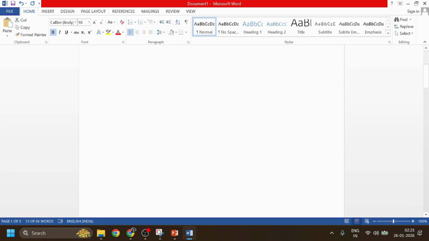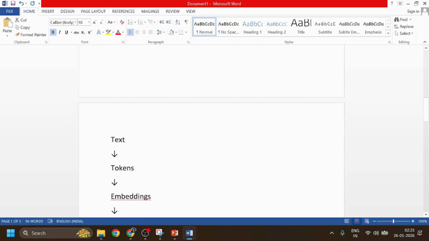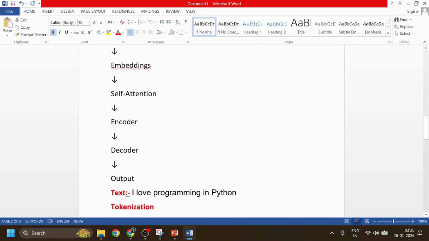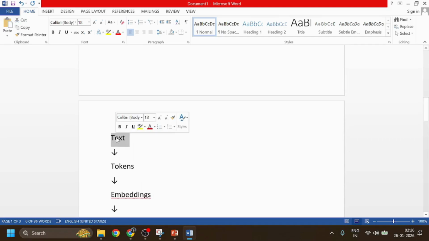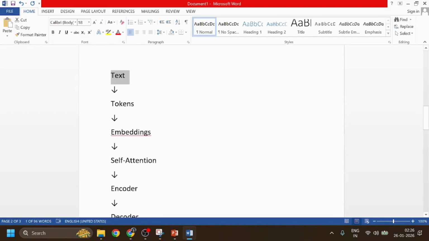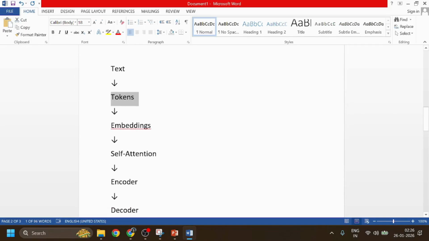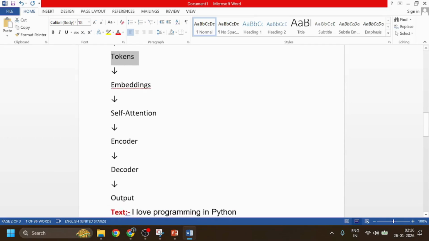Here you can see another diagram. This is horizontal, or you can write it vertically: text, tokens, embedding, self attention, encoder, decoder and output. First of all, I need to take the text, that is, I love programming in Python. After this I need to do tokenization, converting text into tokens. So what are tokens?